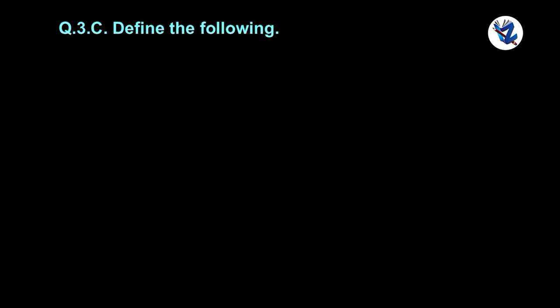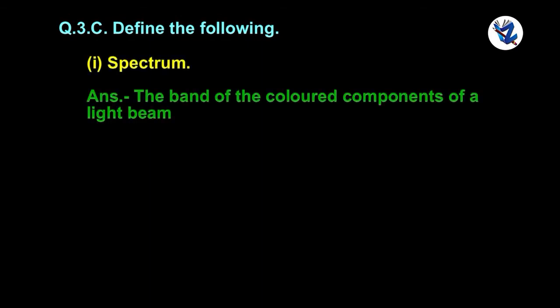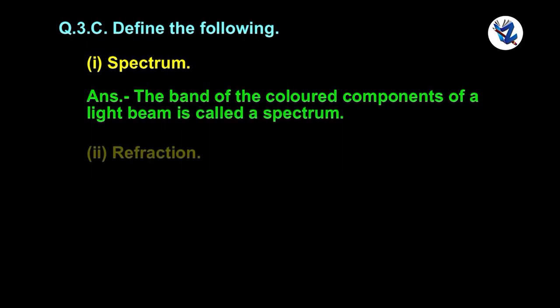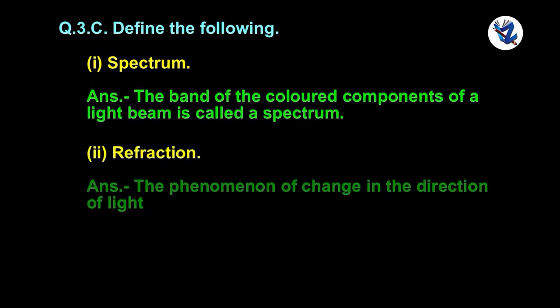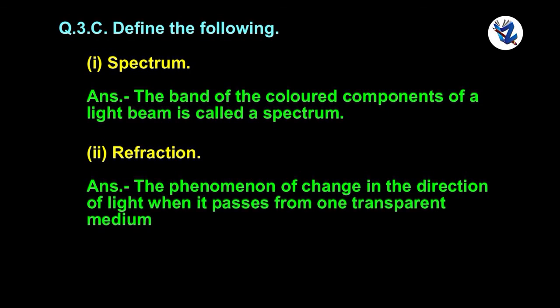Question 3c. Define the following. Spectrum. The band of the colored components of a light beam is called a spectrum. Refraction. The phenomenon of change in the direction of light when it passes from one transparent medium to another is called refraction.